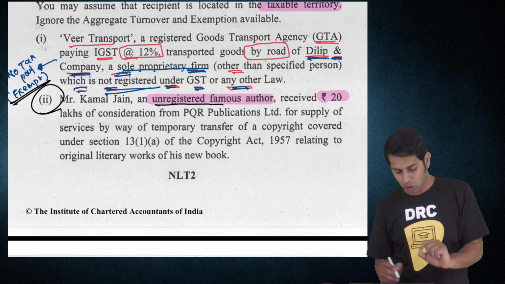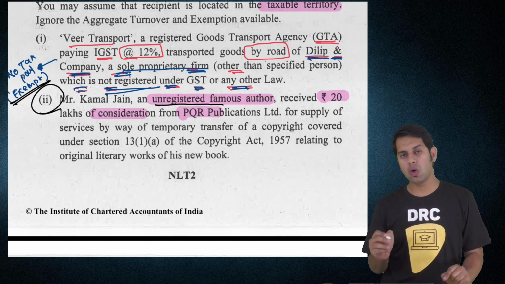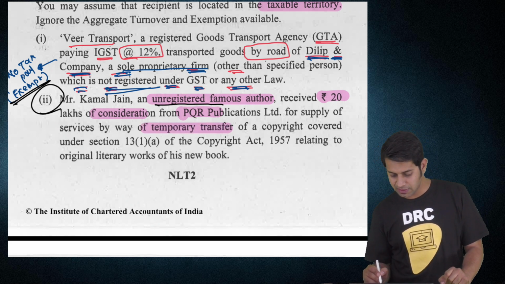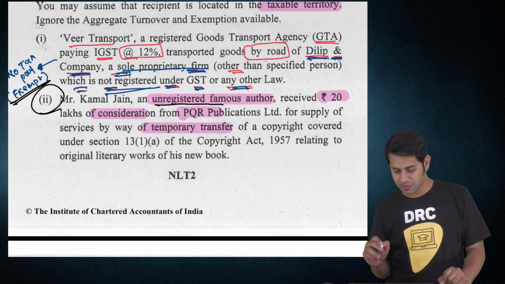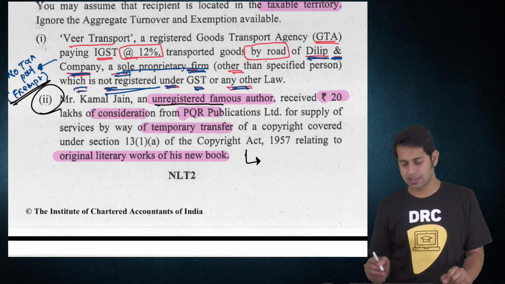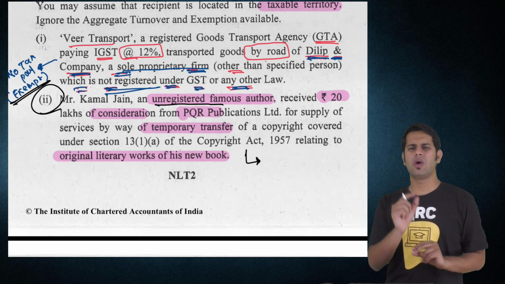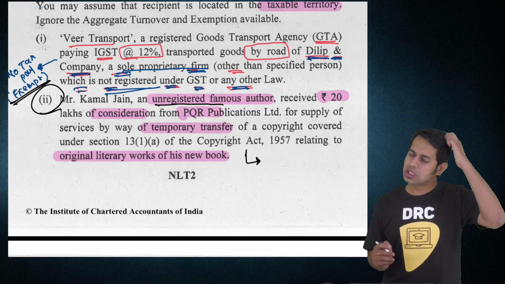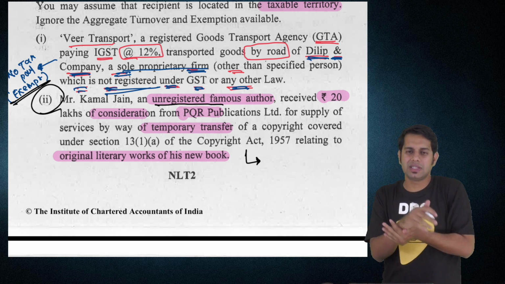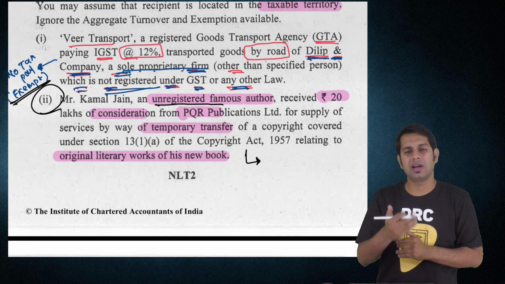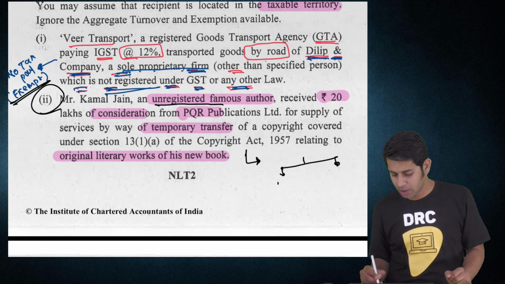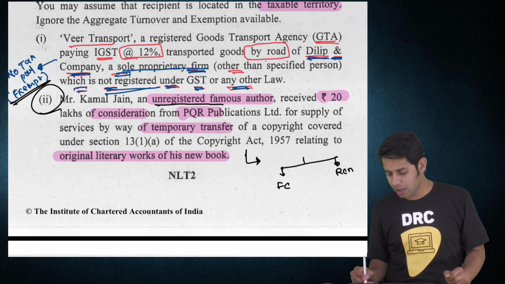He received 20 lakh rupees as consideration from PQR Publications Limited for supply of services by way of temporary transfer of copyright covered under section 13 subsection 1 clause A of the Copyright Act relating to original literary work. Who has to pay the taxes? Now, this is a question wherein a small amendment was made in this particular section. It says that if an author is giving services by way of temporary transfer of original literary work, then in such cases that author will also have two options. The tax can be paid under forward charge or under reverse charge.